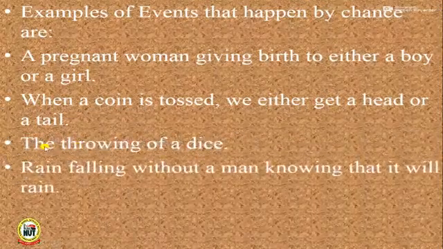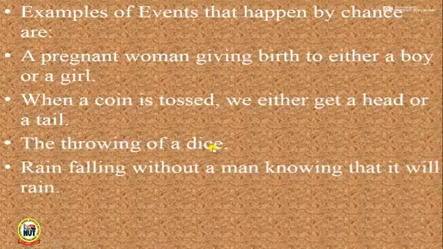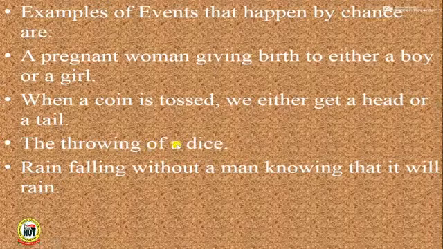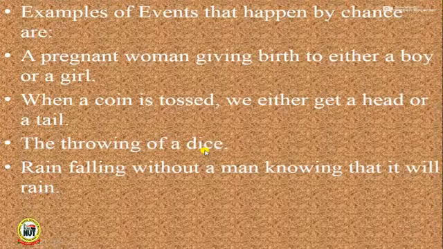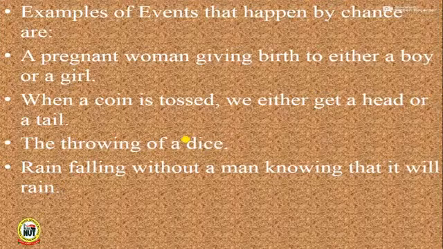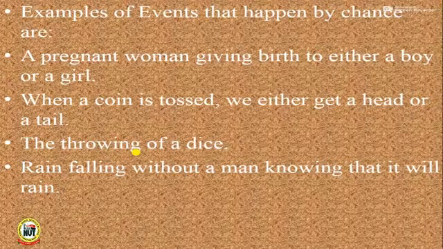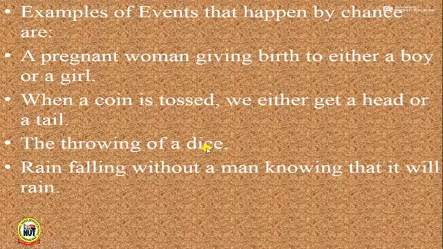Now let's look at this. The throwing of a dice. When we play a Ludo game, of course we know a dice has 6 faces. So when you throw a die, you get the face with 1 or 2 or 3 or 4 or 5 or 6. So the throwing of a dice is also a chance event.